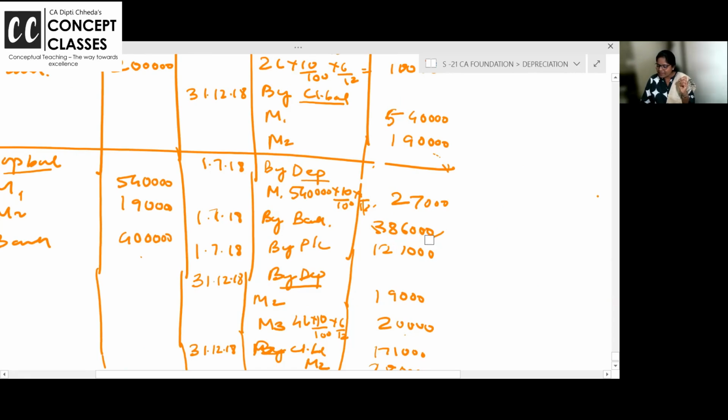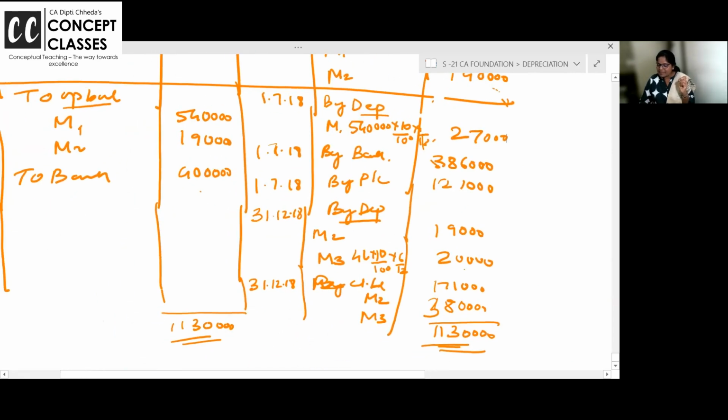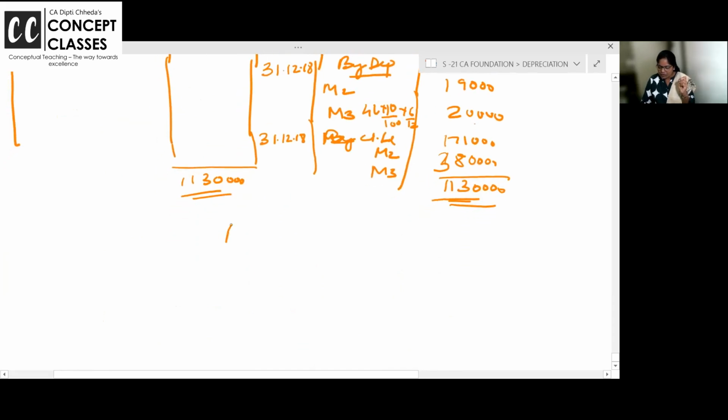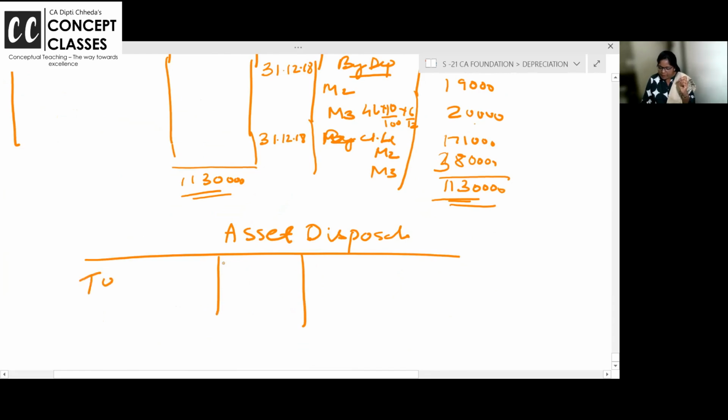So take all these 3 figures. Instead of writing this, you may write on the credit side machine disposal account. And make an account here, asset and machine disposal account. You also make it. On the debit side, bring 5,40,000 from the machine. Machine, you are going out, we are dumping you in a separate account, 5,40,000. Now do all that here.